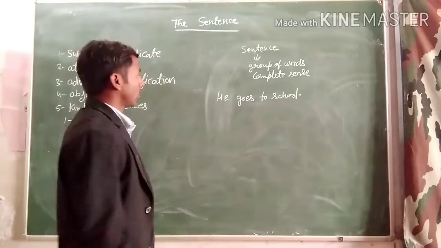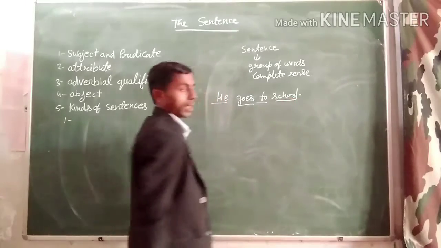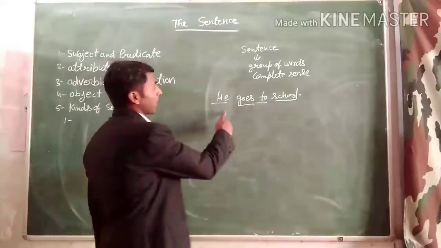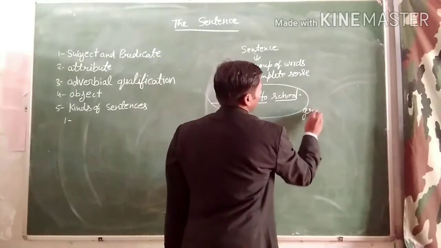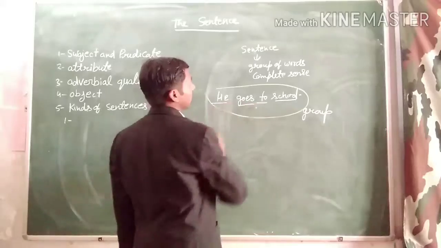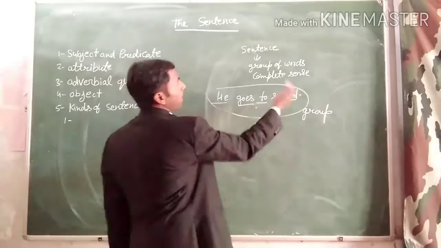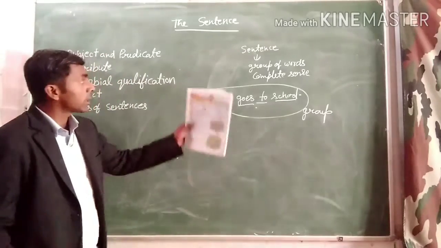In this sentence you can see here, he goes to school. These are the words and these words make a group. And the group also expresses a complete sense. So it will be a sentence.